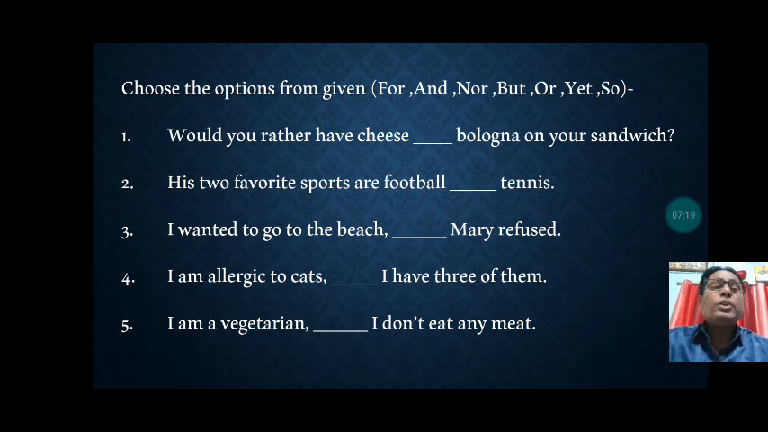I wanted to go to the beach dash Mary refused. I am allergic to cats. I have three of them. I am a vegetarian dash I don't eat any meat. Very clear. You have been given the options in the bracket. Choose them. I am sure you can easily decide which conjunctions are suitable for which blank.